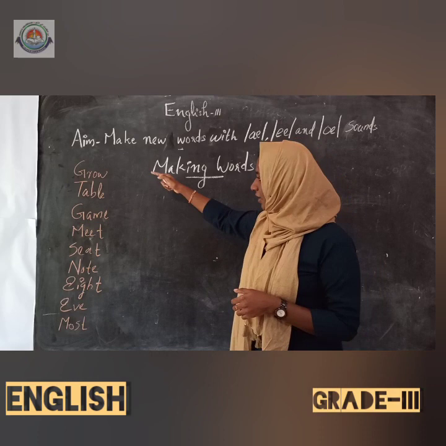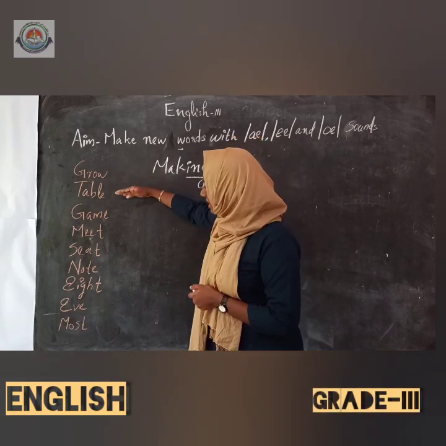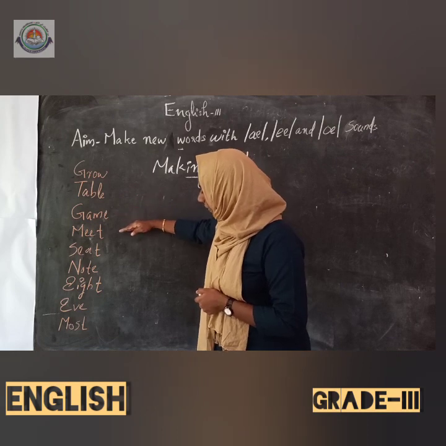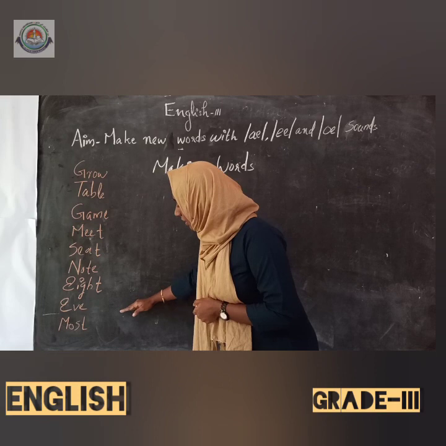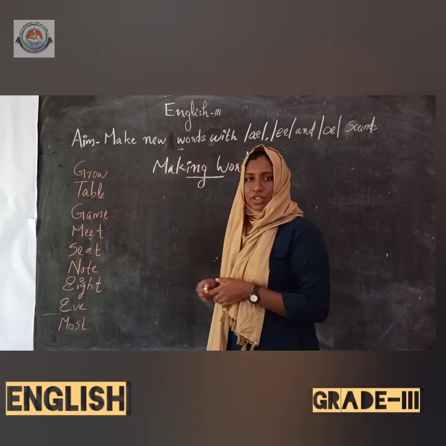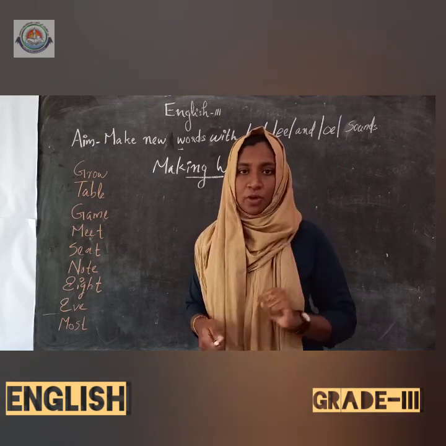Okay. I have written a few words here. I will read them for you. First one: grow, table, game, meet, seat, note, eight, eve and most. Is it clear to you, children? So I am going to divide these words into 3 groups.